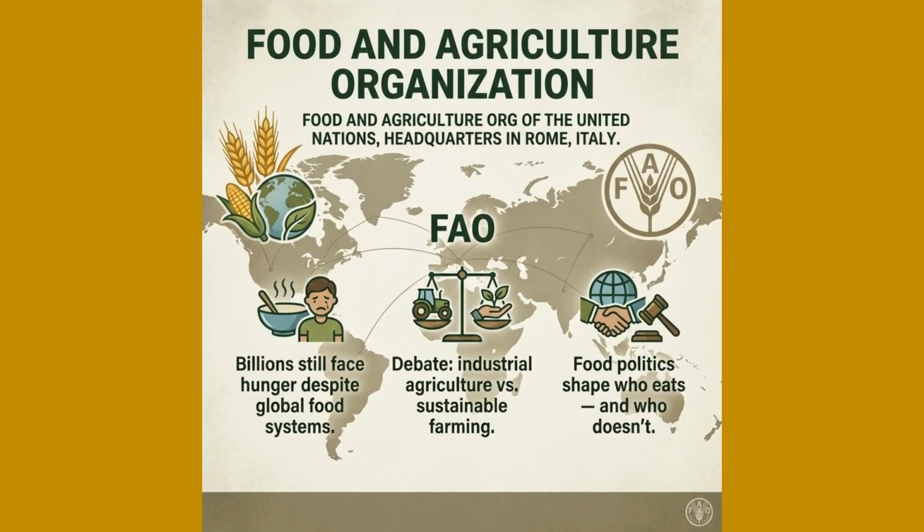Warning: dark, controversial angle. Critics argue large international agencies can become bureaucratic and slow. Food policy recommendations sometimes clash with local traditions or small farmers. Global agricultural policy can favor large industrial systems over small-scale farmers. Debates exist around pesticide use, GMO policy, and sustainability definitions.